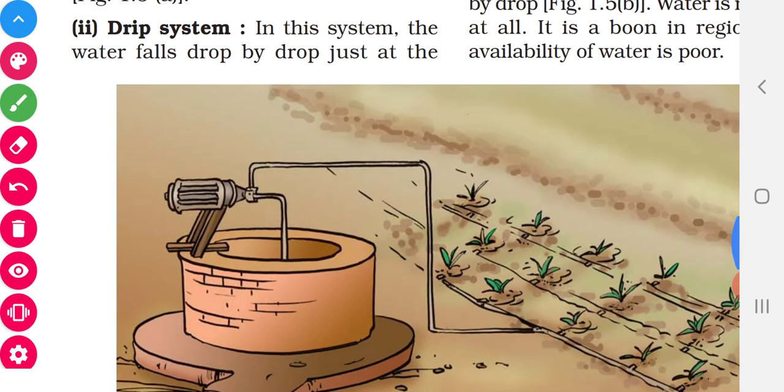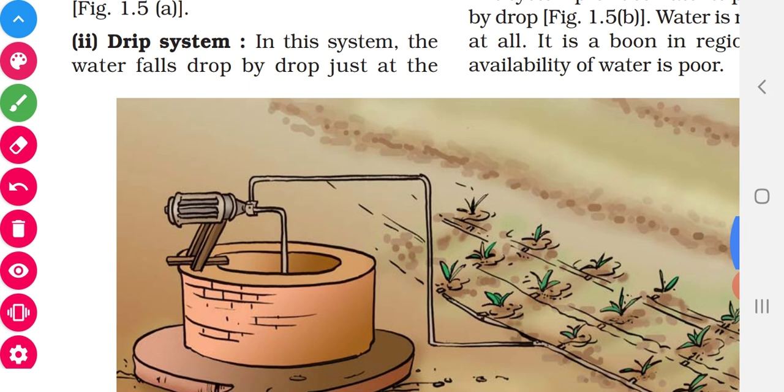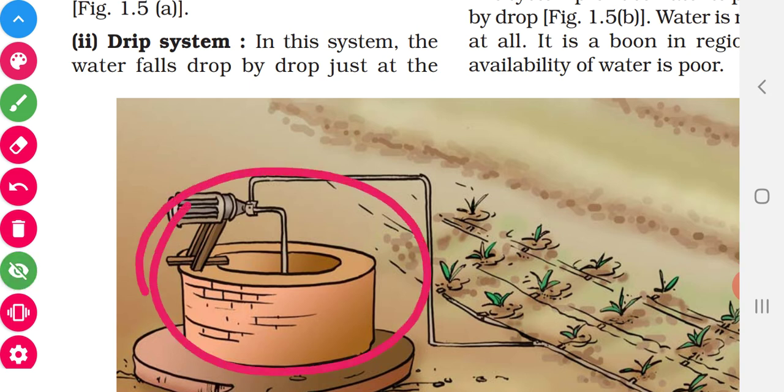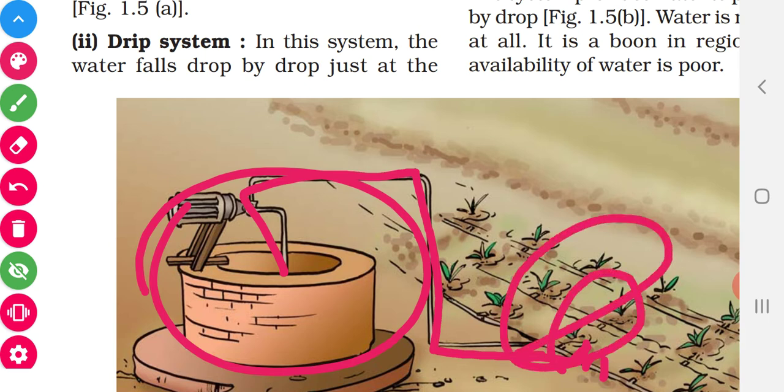See, this is a diagram of the drip system. See what they are doing here. They are taking water from the well by using the motor and the water is allowed through pipes and it is sprinkled to the roots straight. If your father is a farmer, you might have also used this in your fields. You might have also seen this. This is the most common method.